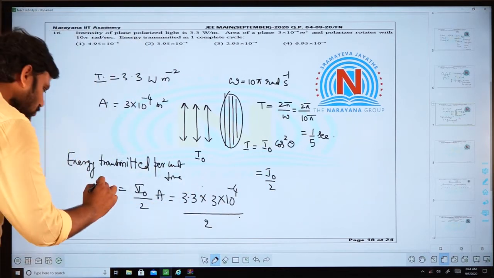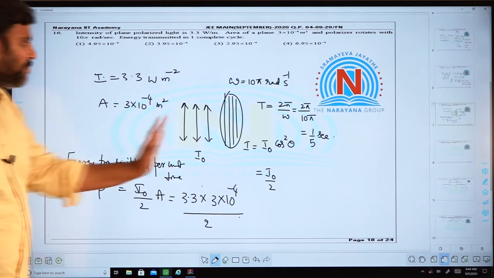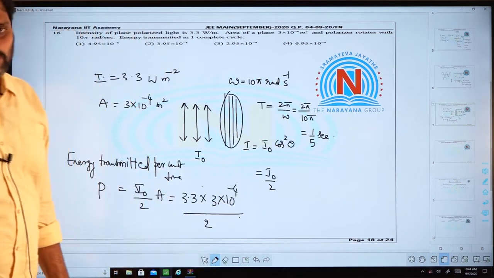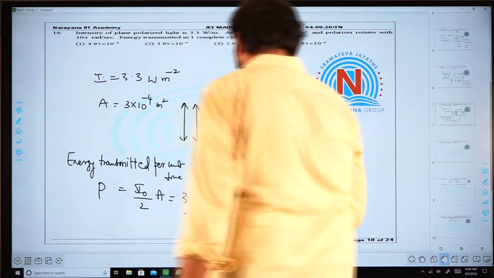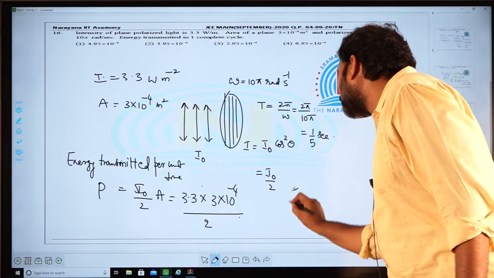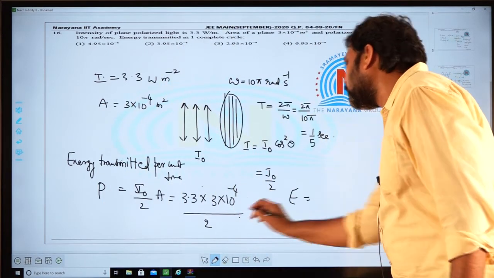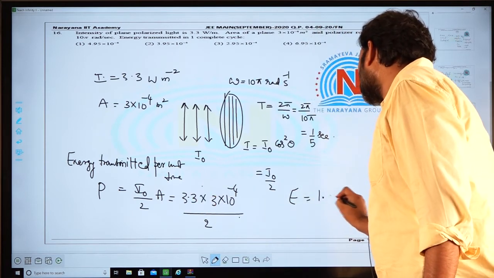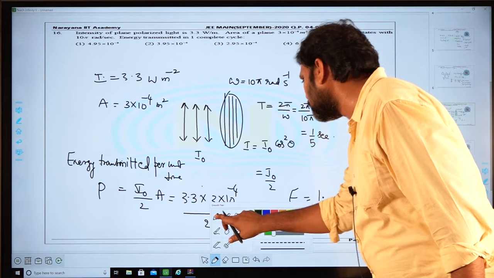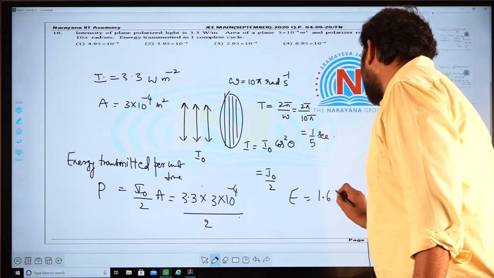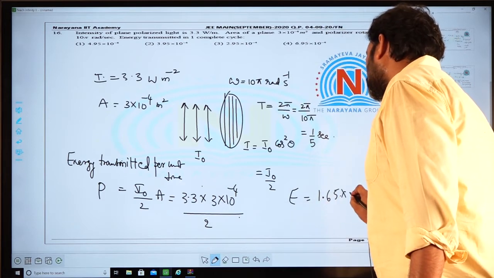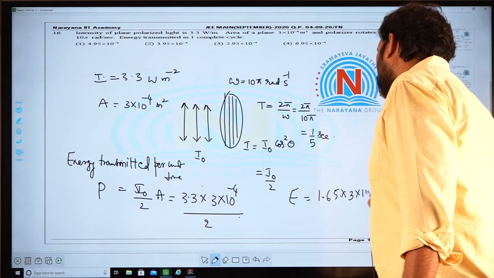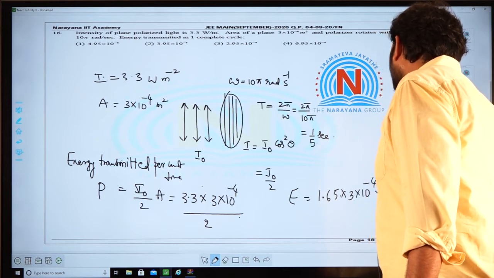This is your power, and power multiplied with time will give you the energy transmitted. So the required answer will be of the order of some 1.65 into 3 into 10 power minus 4 into 1 by 5.